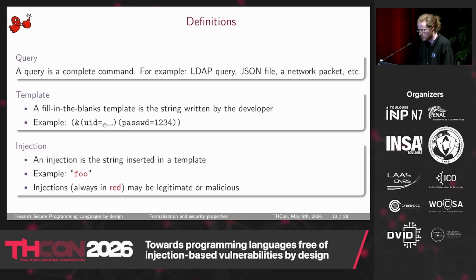Because there is a blank, I will call that a template. And I will call injection anything that can be included in this template. So in this definition, injections are not always malicious. There are benign, legitimate injections and malicious ones.